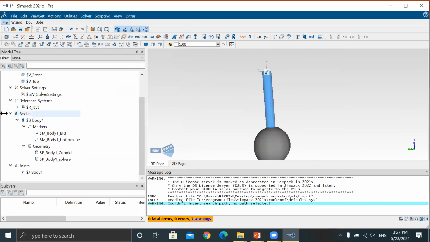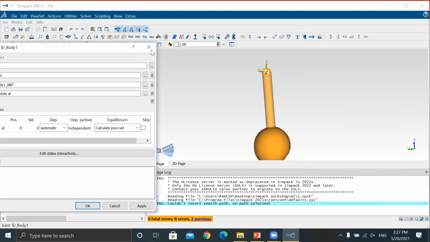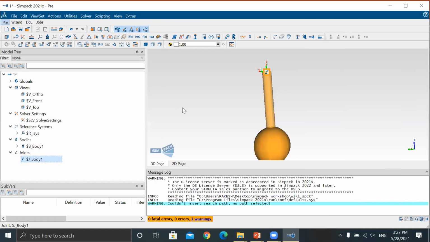Now here one thing you can do, like you can copy everything here. Not copy, before that we'll go for the joints here. What I told you previously, every body has specific joints.